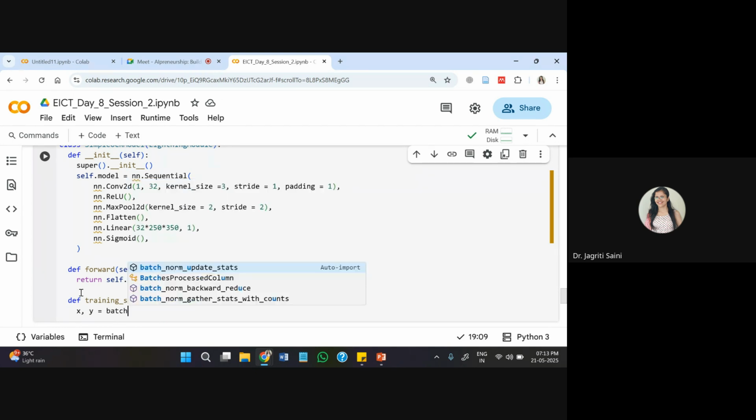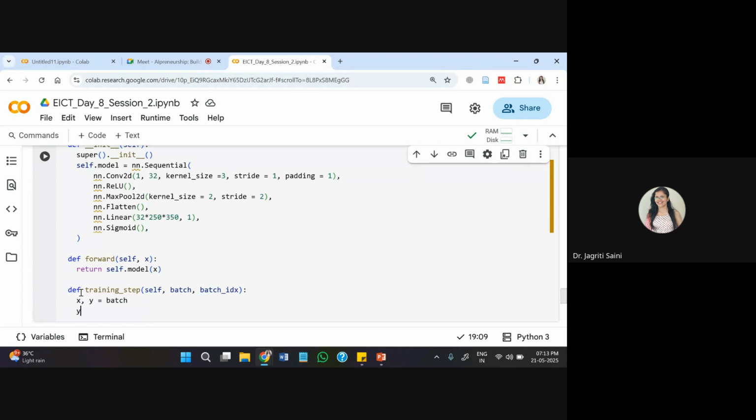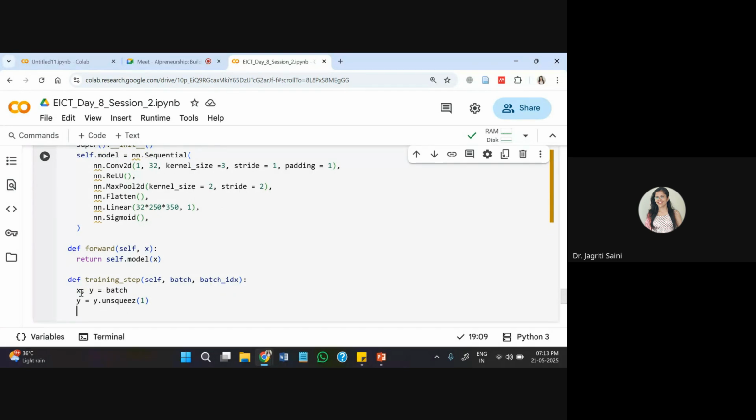So in this case, the Y parameter that we are adding, Y dot unsqueeze 1, because I'm using a tensor with output size of 1, because only one label I have initialized initially, because I don't want to make any classification here. I just want to extract data.